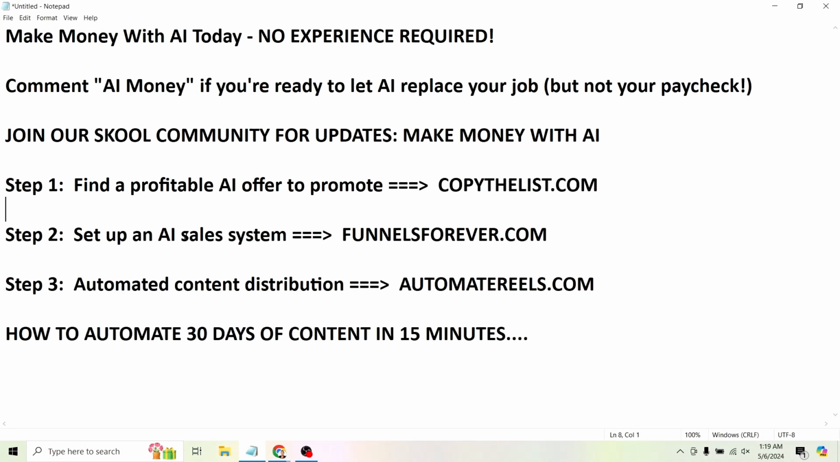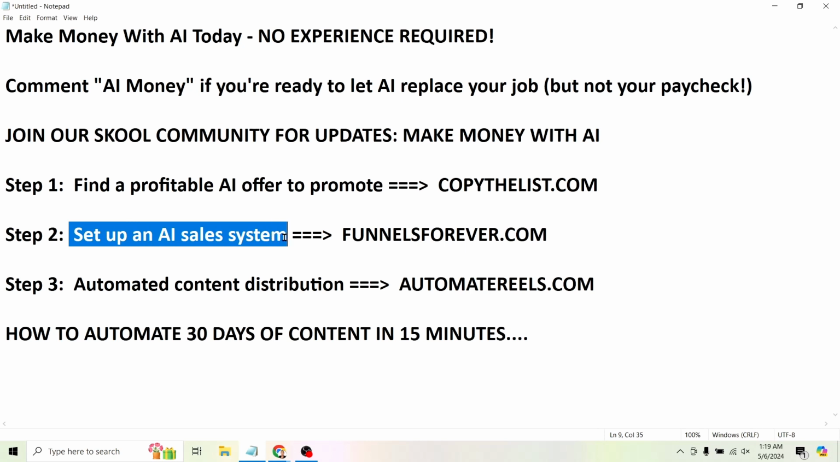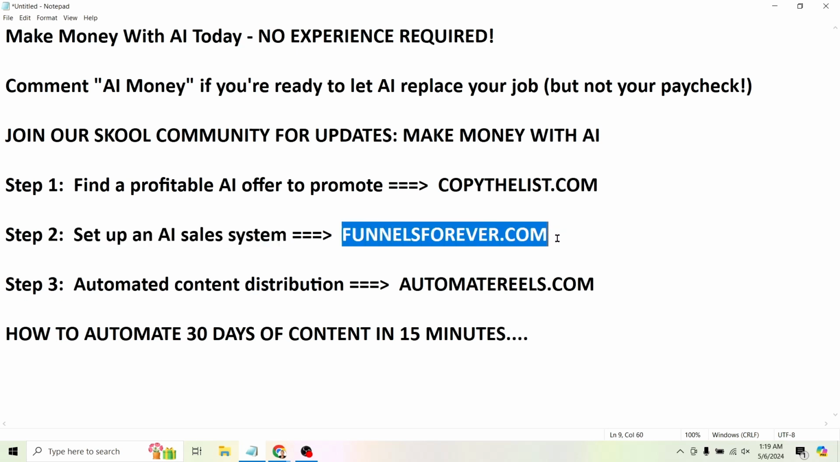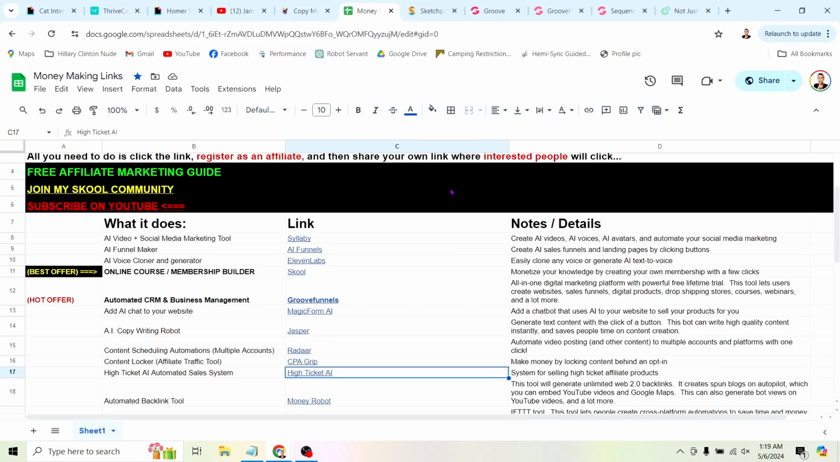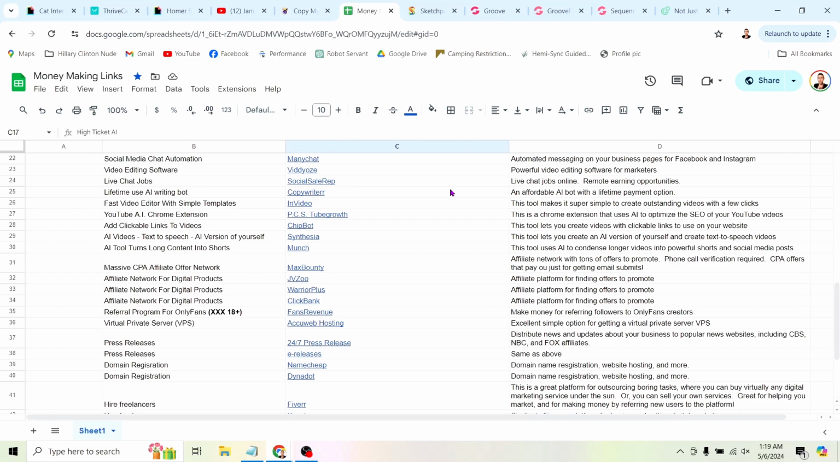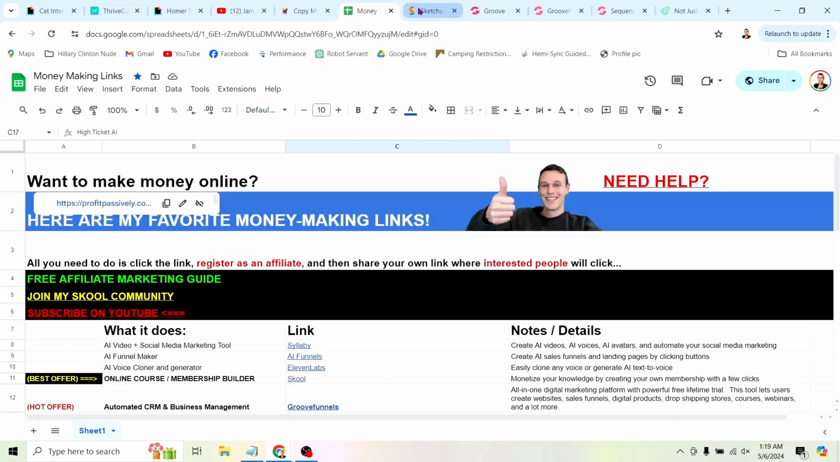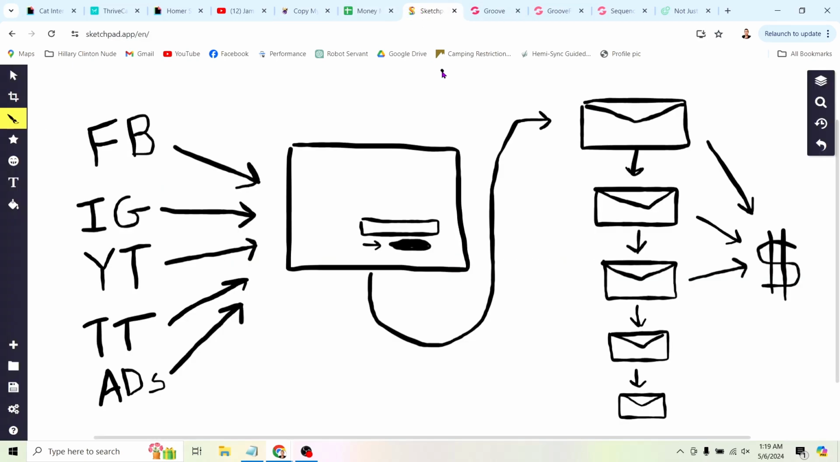What's step two? Step two is to set up an AI sales system. So this is where the little bit of AI that you'll need to use comes in, and you can do this using a tool from funnelsforever.com. So here's how this works. Like I said, we're going to be promoting these different links from this checklist here, and we'll do that using a system like this. So what we need to create is a basic opt-in page.